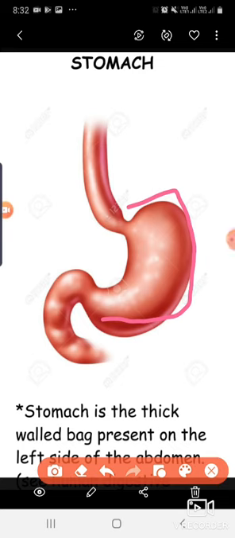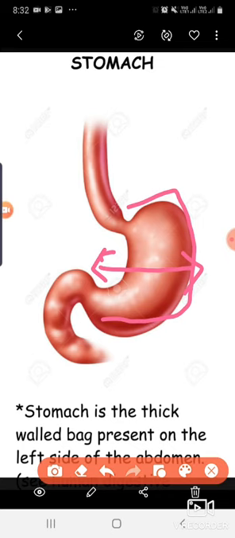Actually the size of the stomach in an adult, that is not the same as when we are a child. According to the size of our body it is small, but when we become an adult the size is constant and it may expand. When we are taking food items and food is stored inside the stomach, then it may expand, and certain muscular movement also occurs inside the stomach through which food is churned.